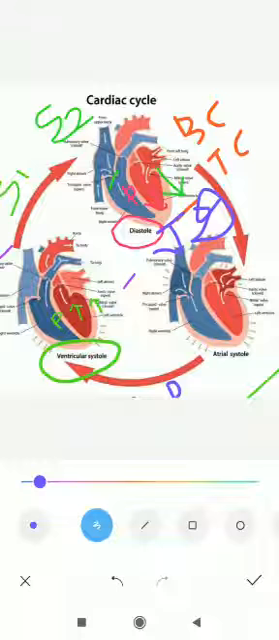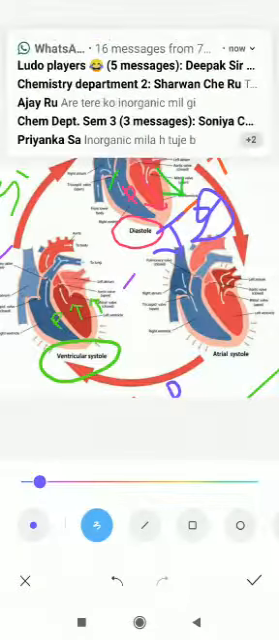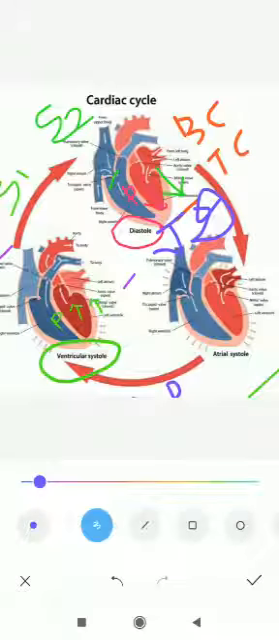So now I just want to tell you that we have so many cardiac cycles per minute. Who can tell me, who can explain and give me the answer, how many? I will wait for your reply. Okay, so be careful. Okay, bye.